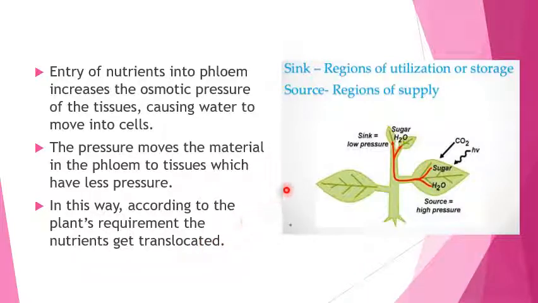So we have used two words, sink and source. Source is the region of supply, like your leaves and the roots, and the sink is the region of utilization, that is your leaves in the case of the xylem and the various parts of the plant in the case of translocation. So that is the point from where things are formed and where things are being utilized. So this is about the xylem and the phloem transport.